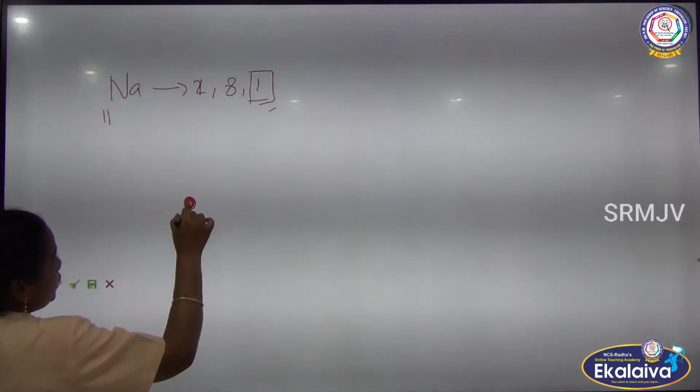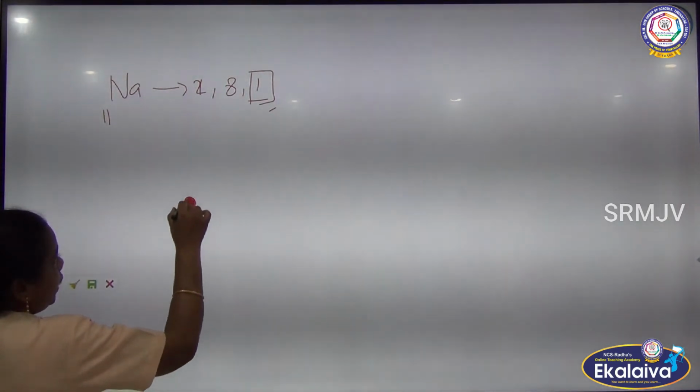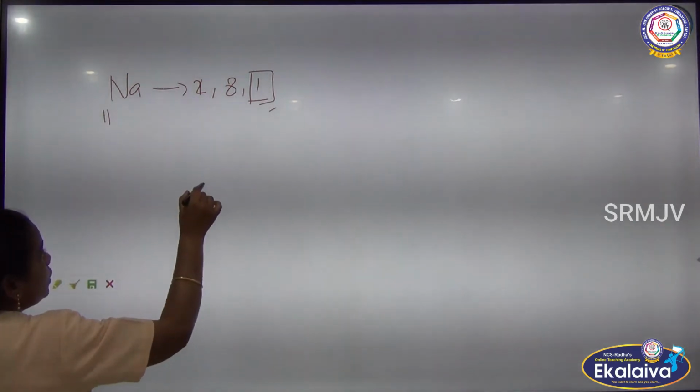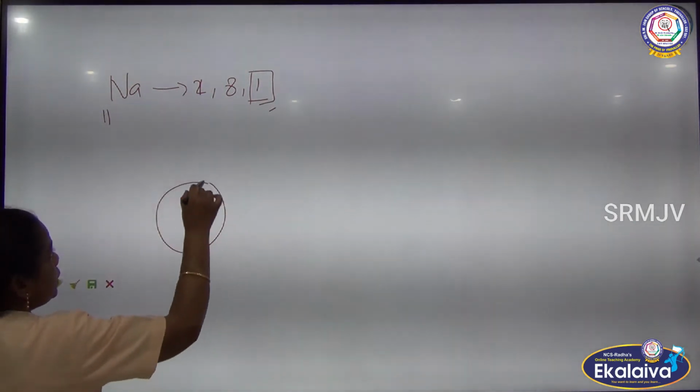This is the nucleus of an atom. So in every atom, at the center there is a nucleus and the electrons. This one is the first energy level.